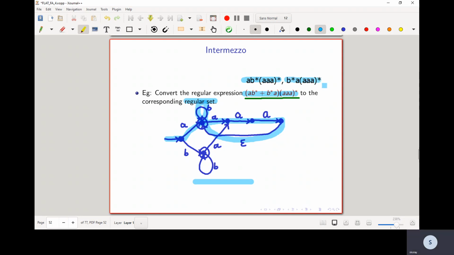Now let's look at B star A star. I can edit this as saying that it is B B star A star, because if there was no B, then that is going to be covered in the first part.